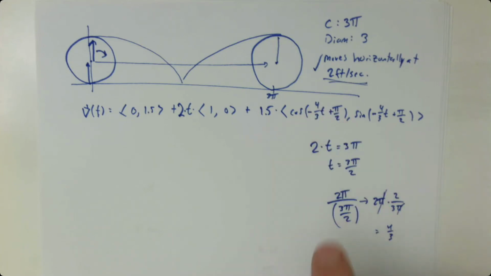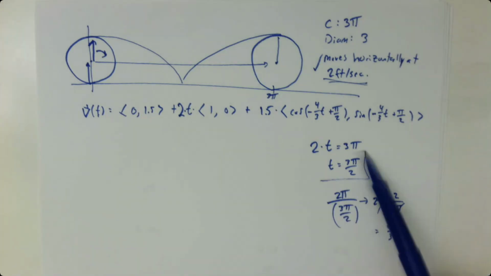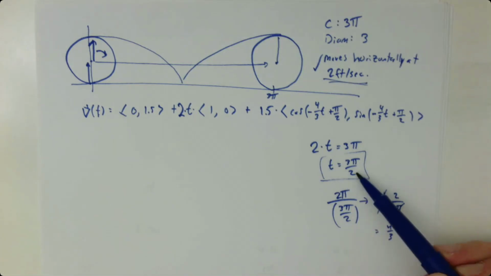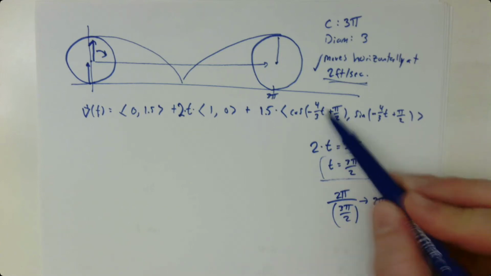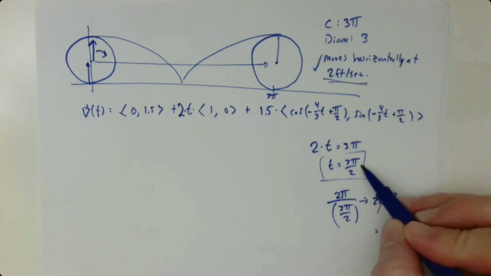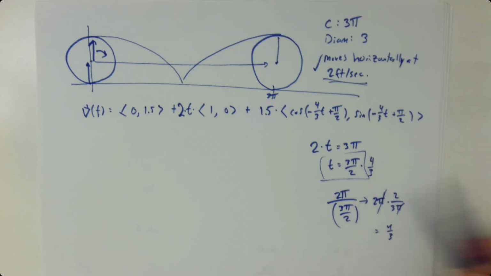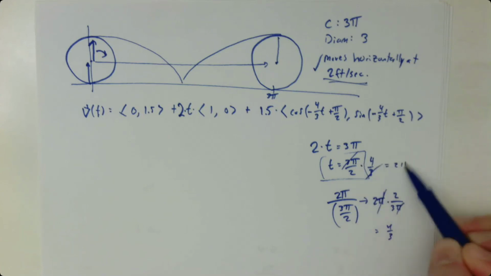So that's good. Then I know that it's supposed to take me this amount of time to go one full rotation. So what if I plug in that time? If I plug in 3 pi over 2 as t, let's calculate what I get. I get 3 pi over 2 times 4/3. So let's see, the 3 divides the 3, and I'm left with 4 pi over 2, which is the same as 2 pi.